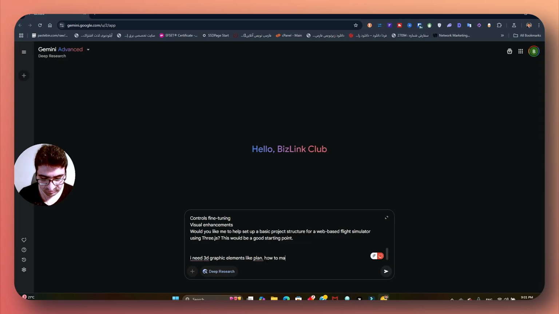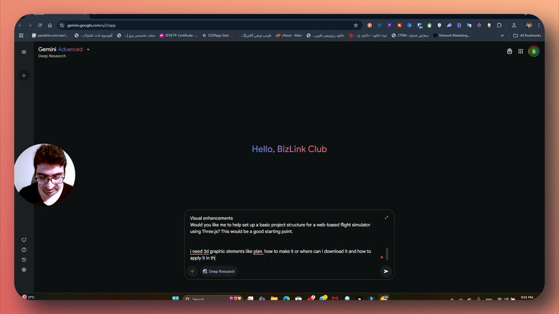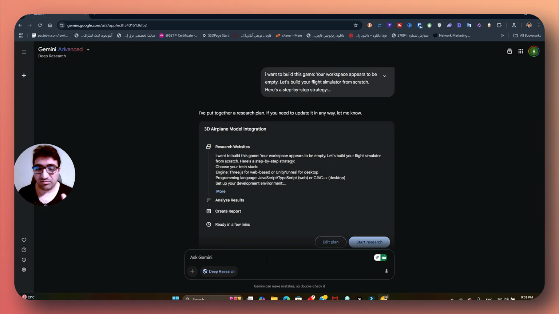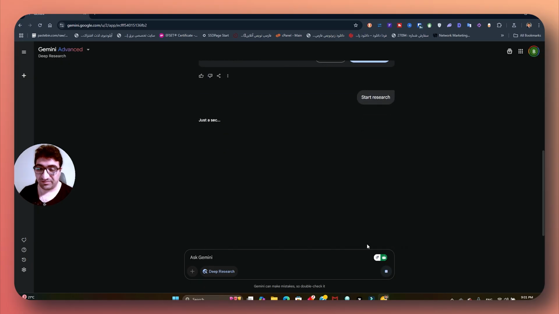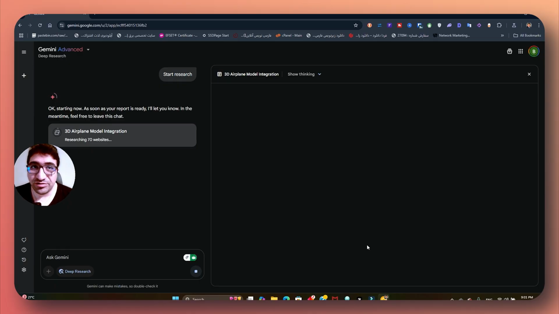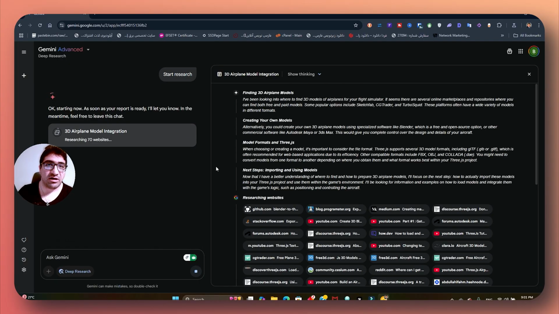How do I make it, or where can I download it, and how do I apply it in this project? So right now I'm going to ask it to come up with a strategy, or give me some websites, anything else. So where can I download it? We can use these kinds of elements, or we can come up with our own elements.